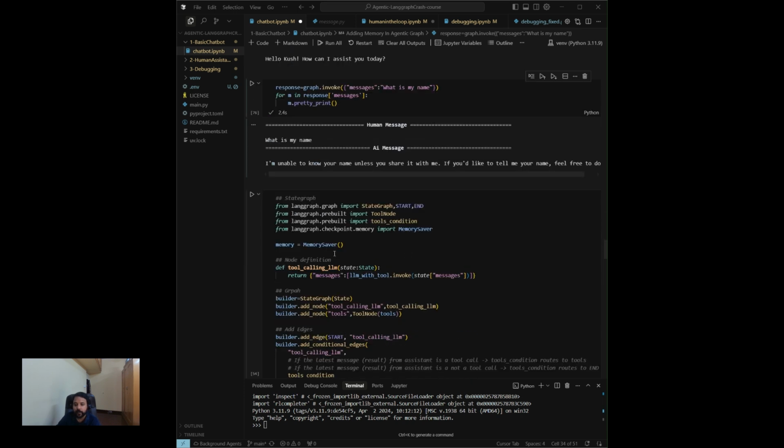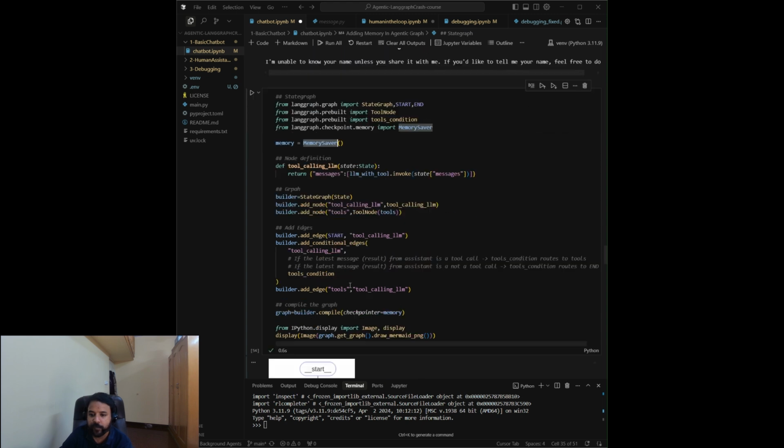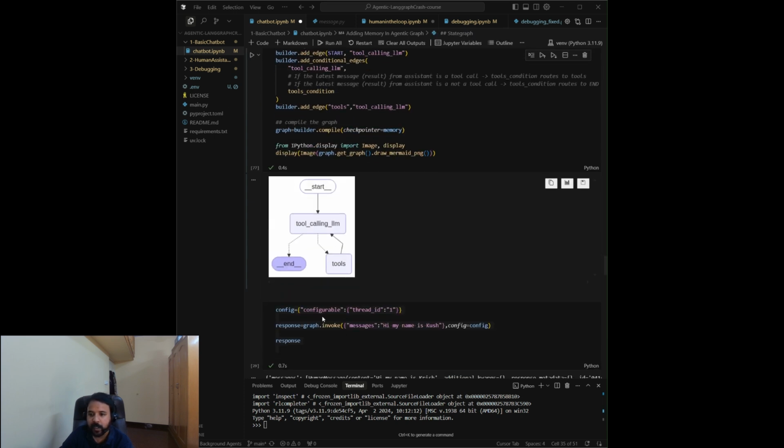So now I'm passing the memory saver here so that our chatbot is able to recall the past conversation. This chatbot is completely the same as what we created before. We just pass the memory saver here. Let me display the chatbot here. It is completely the same. And now we are passing this config.